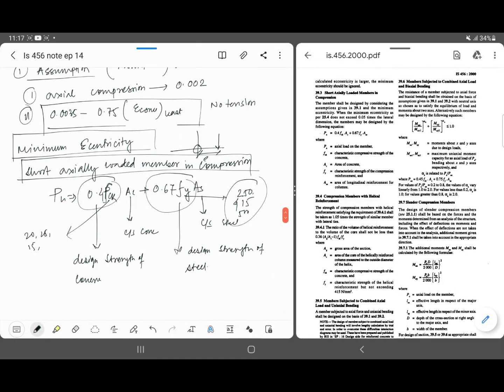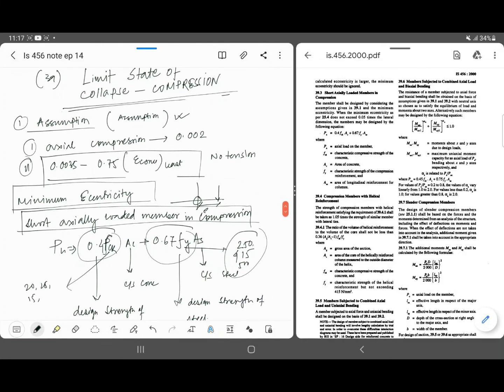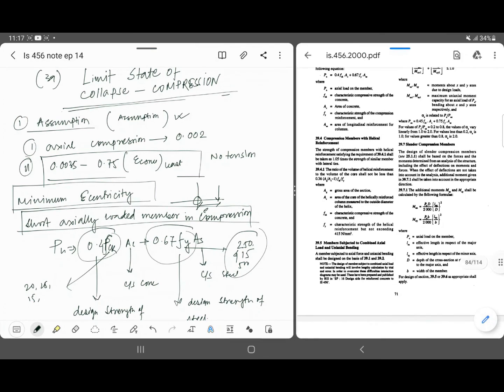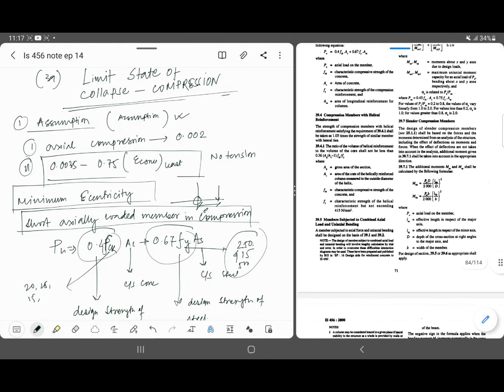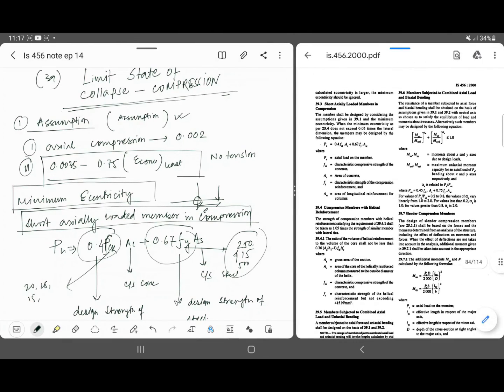Basically these two are the most important from our IS code. There are many more: the compression member, helical reinforcement, combined axial, then slender compression member, then uniaxial bending combined. So you may or may not need them, they are not mandatory, but these two are very important for understanding RCC.